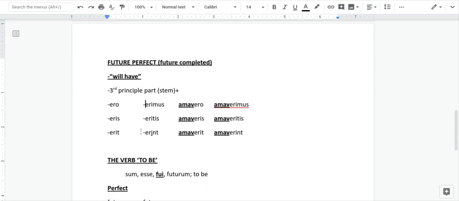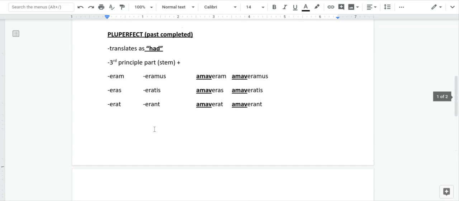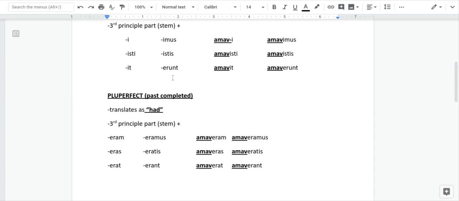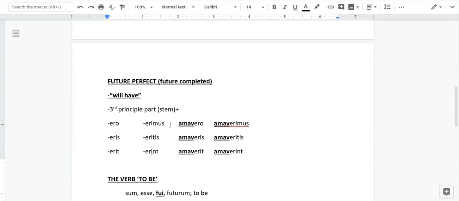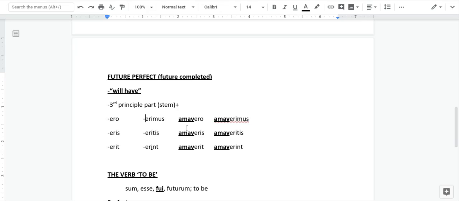And so that chart might look familiar. That's the future tense of to be, but it usually ends in erunt. You don't do erunt because if you go back here, erunt is used in the perfect tense. So you actually do erint here. You rarely see this tense ever in anything written in Latin, but it exists, so we have to cover it.